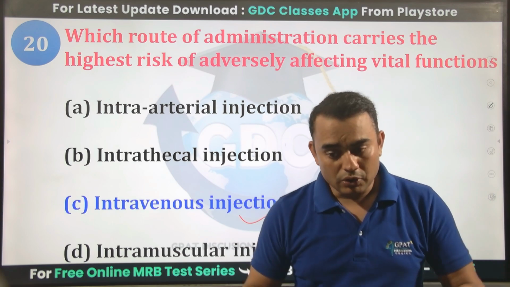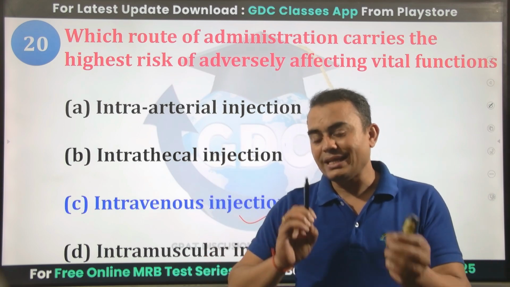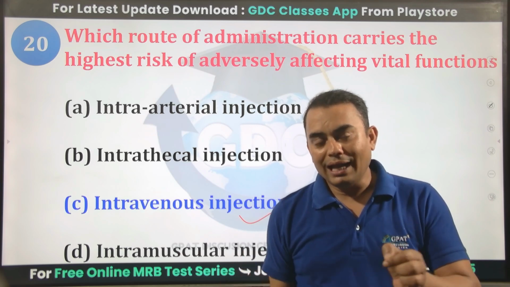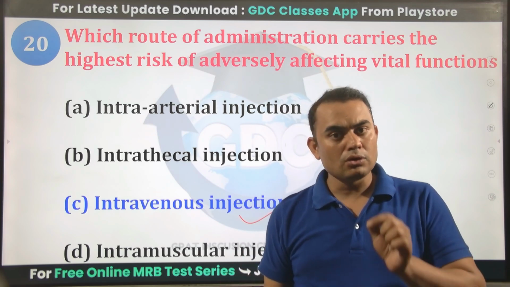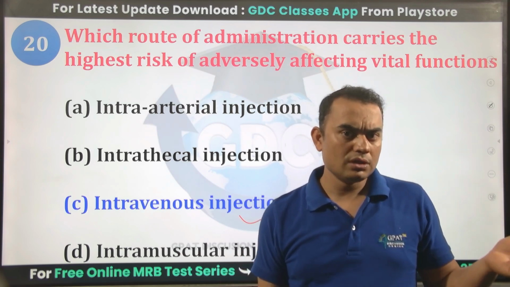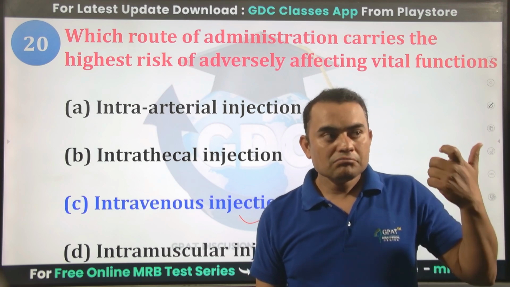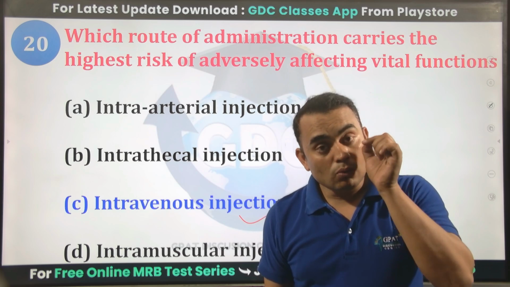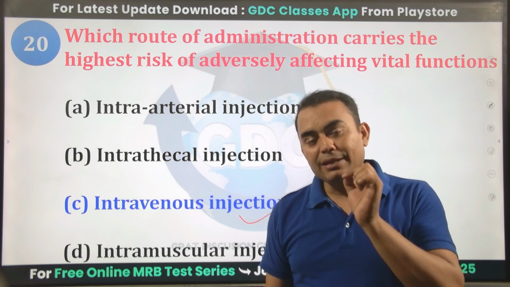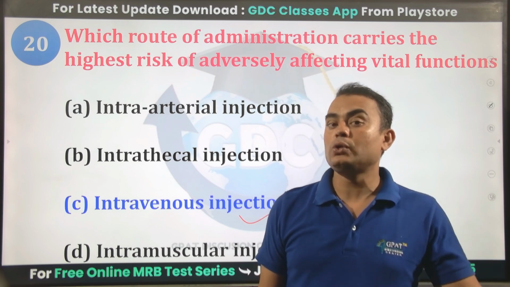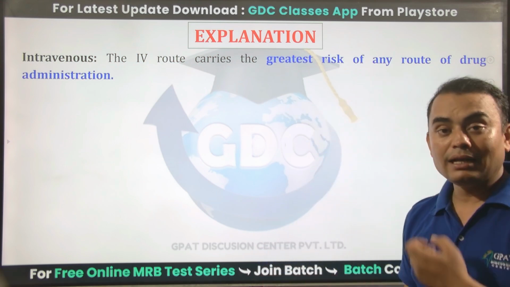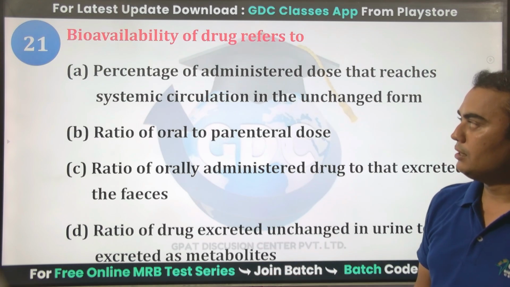Why, sir? Because all the drug taken through the intravenous route directly reaches the systemic circulation, and when the drug reaches the systemic circulation, it may produce different types of adverse effects on different vital organs. That's why vital organ functioning can be measured when the drug is given through the IV route. So yes, it can affect the maximum organs of our body.